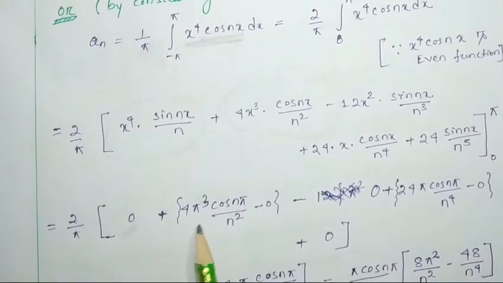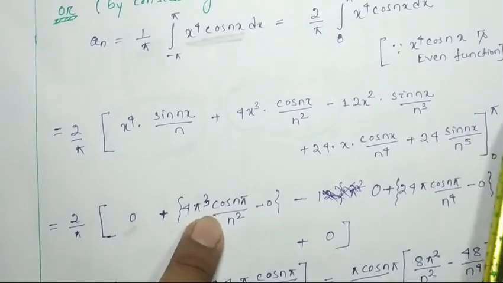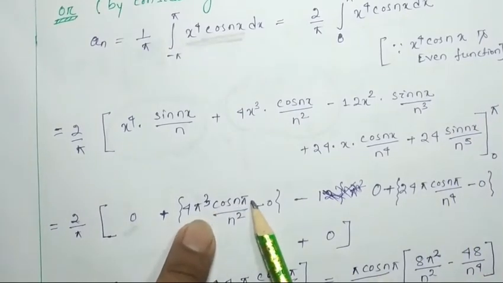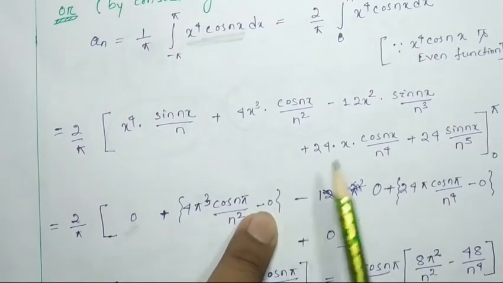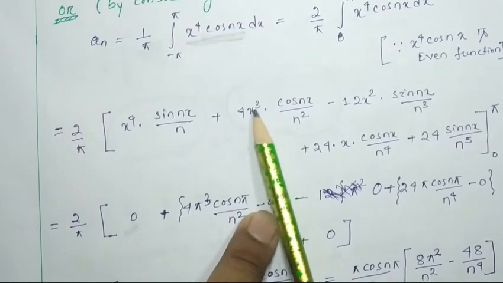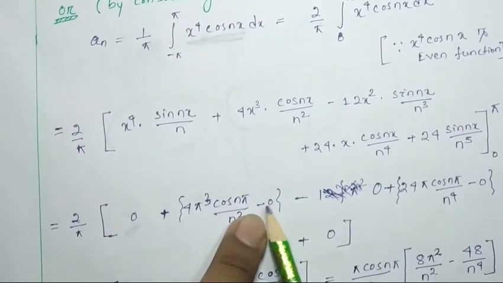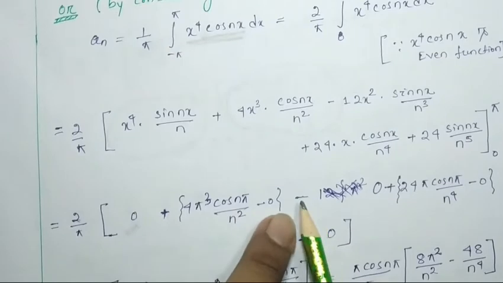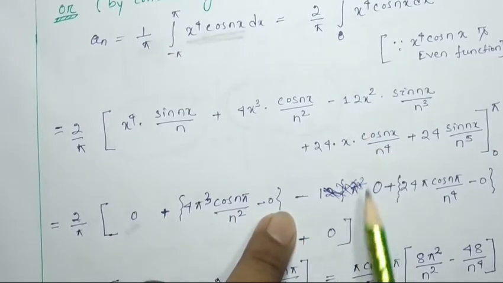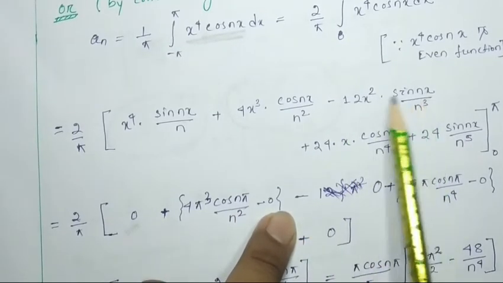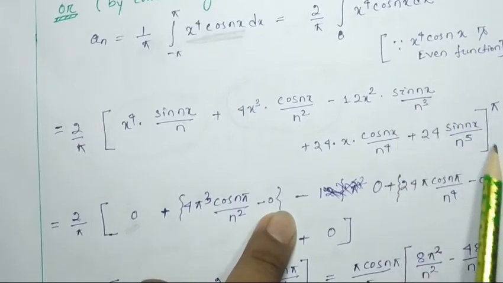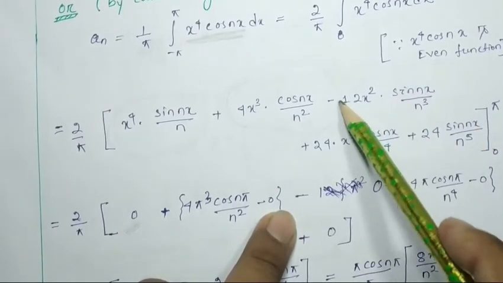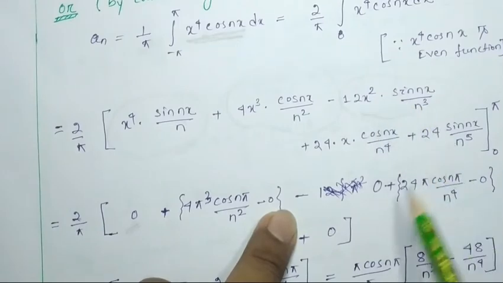4x cube. So it will be 4, the higher limit is pi, 4 pi cube cos n pi by n square, minus, if we put x equal to 0, then it will be 0. Then minus 12 x square sin nx, again sin pi or sin 0 will be 0. That means this term will be equal to 0,